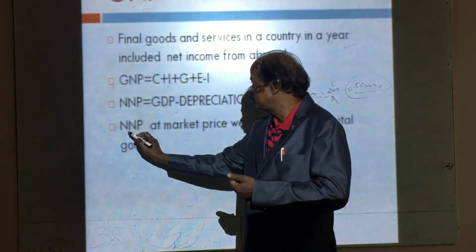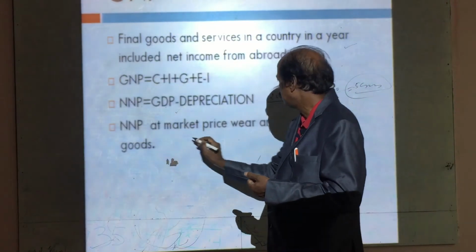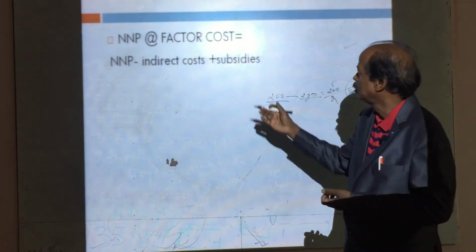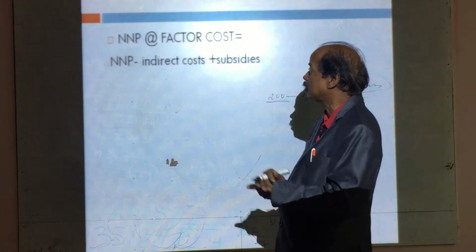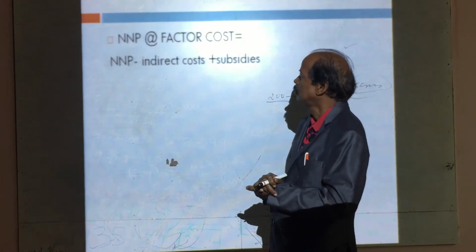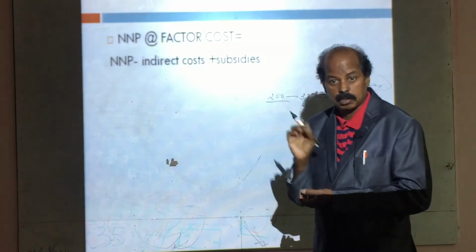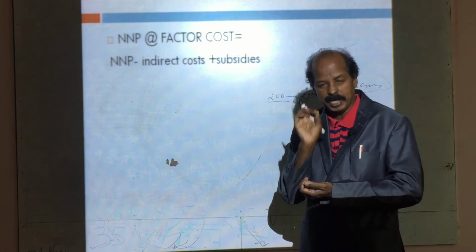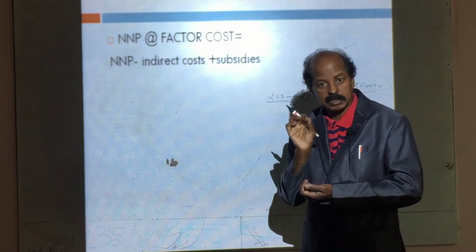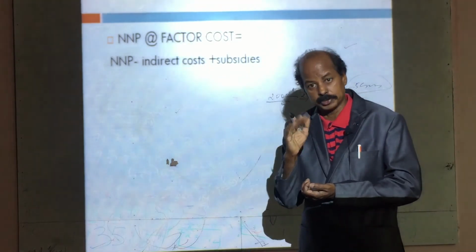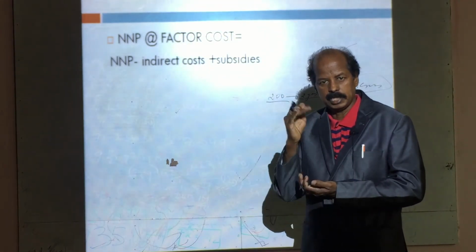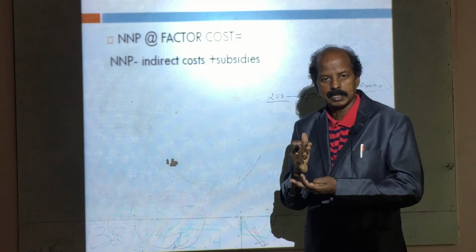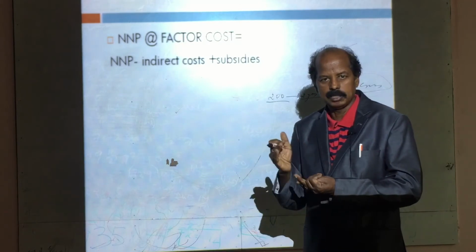Fourth important concept is national income at factor cost. This is the fourth important concept. What is national income at factor cost? You know, factor cost means the cost which is incurred on factors of production. I have already told you there are four important factors of production: land, labor, capital, organization.